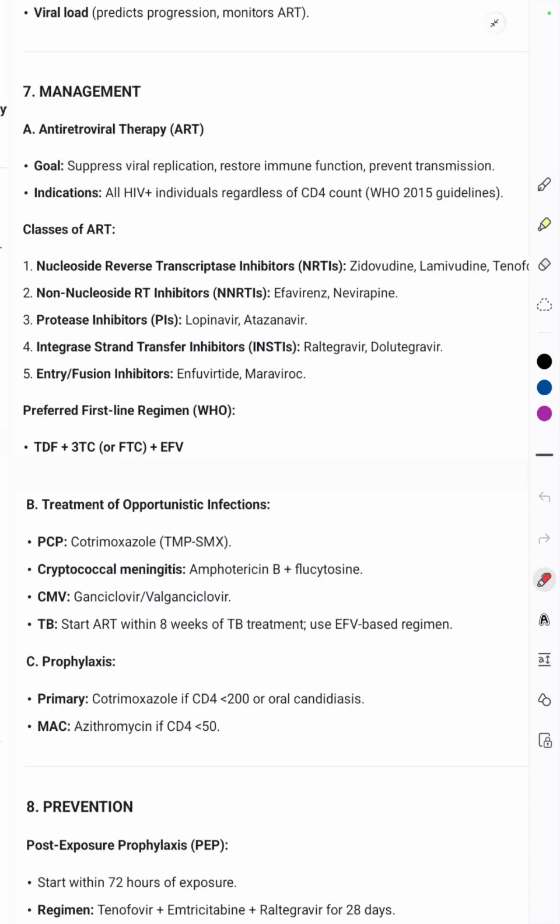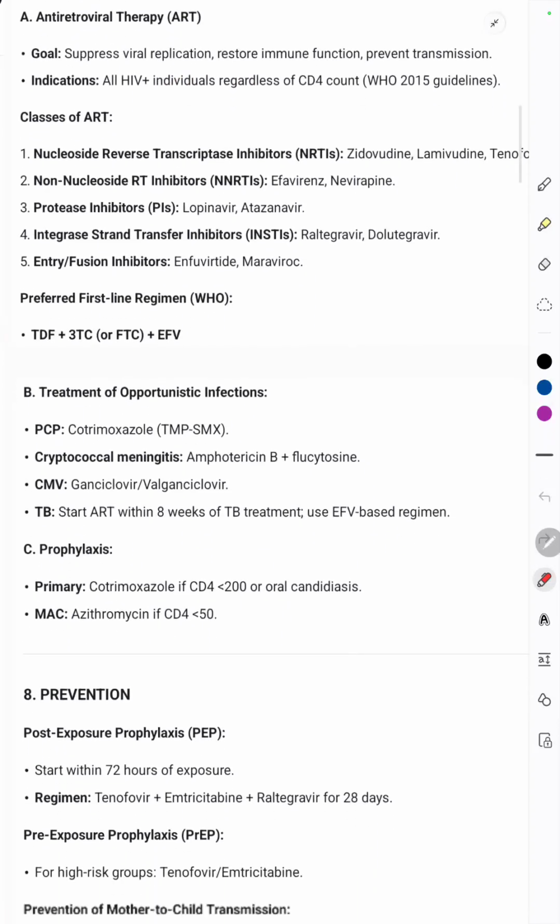The goal of antiretroviral therapy is not cure, because HIV is not curable till now. It suppresses the viral replication, restores the immune function, and prevents further transmission. Now, the indication is all HIV positive individuals, irrespective of the CD4 count, should be given antiretroviral therapy.